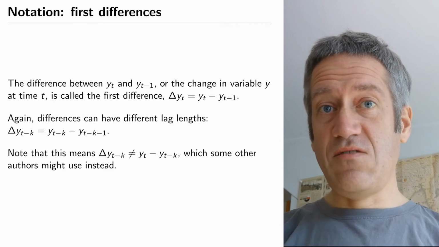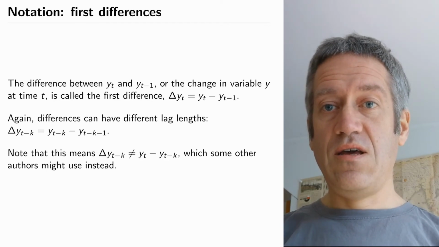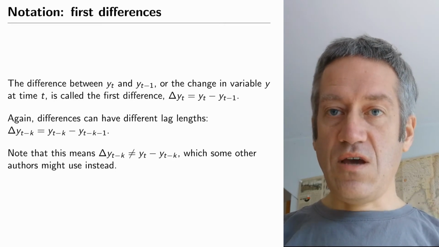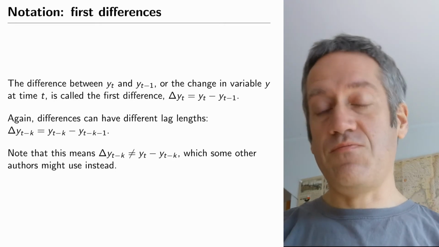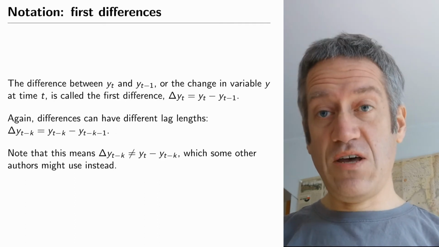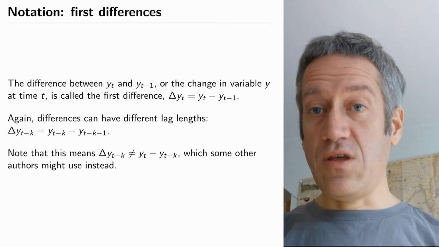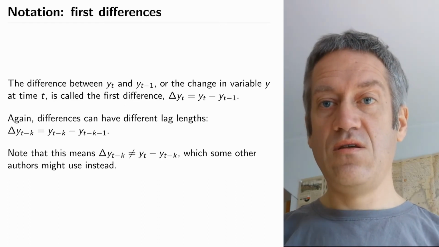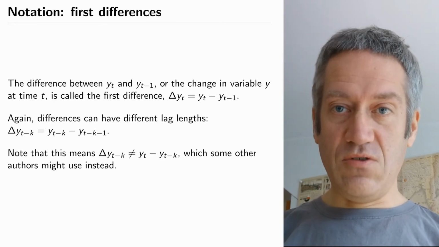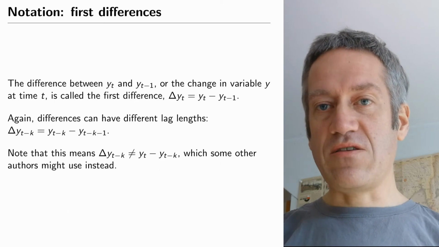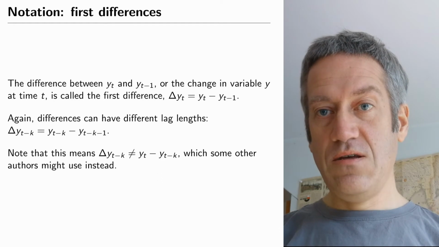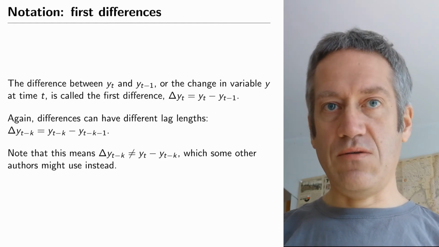The second thing that we have to agree on notationally is what we mean by this delta y_t. Aside from the previous value on y or the previous value on x, we can also talk about the difference between the current value and the previous value. We call this first differences. First differences are the difference between the current value on a variable and the lagged value on that same variable. So when I write delta y underscore t, I refer to the difference between y at time t and y at time t minus 1.